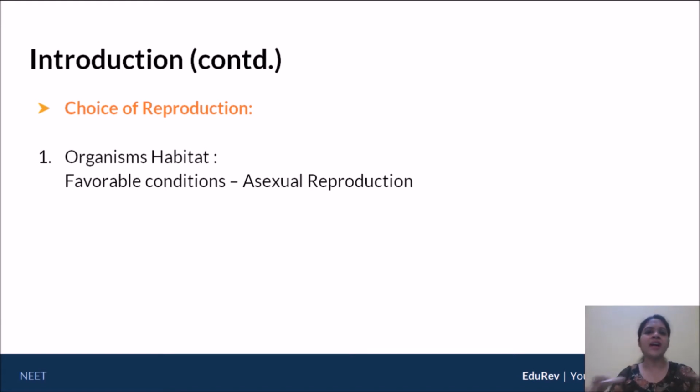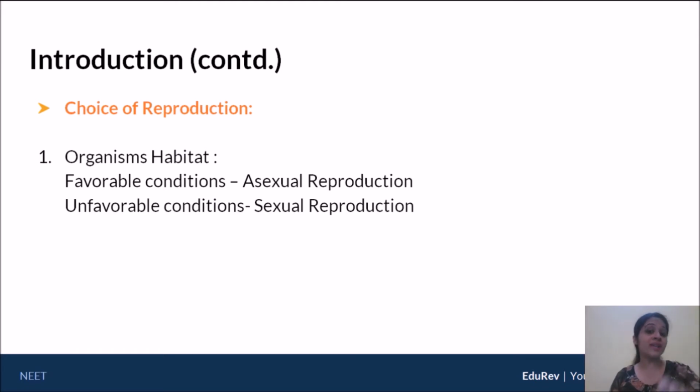But let's say a dry climate is setting in, a really dry, hot weather is setting in. Now that same organism, because it is facing unfavorable conditions, may choose to go into a sexual type of reproduction. Now the question is, why does an organism shift between asexual and sexual? The understanding is simply this. In asexual reproduction, since you are formed directly from one parent, you lack variation.